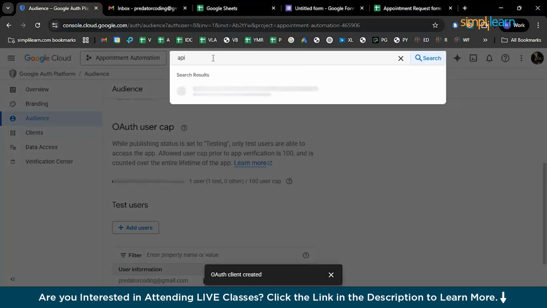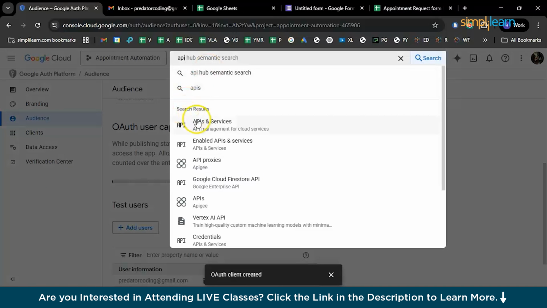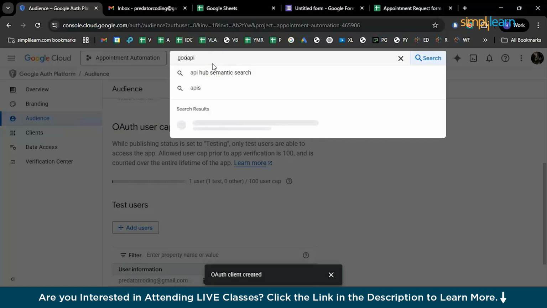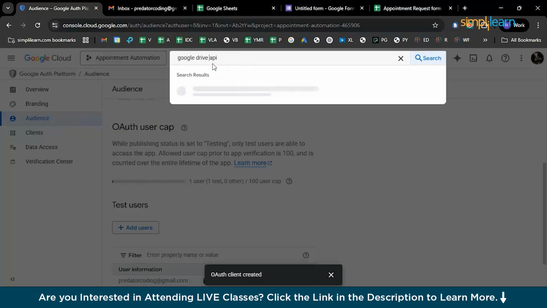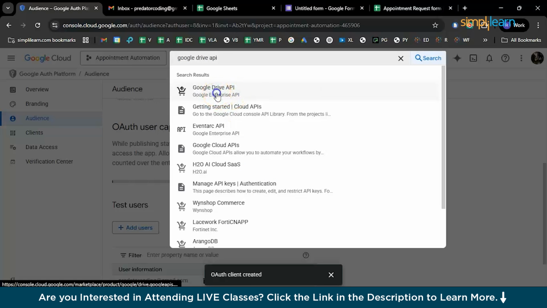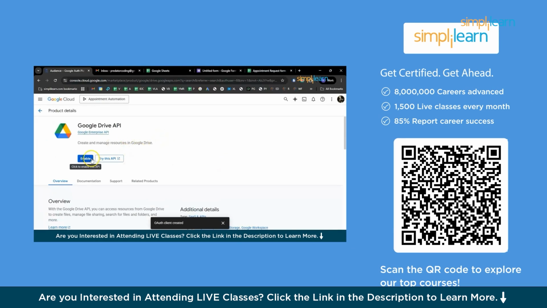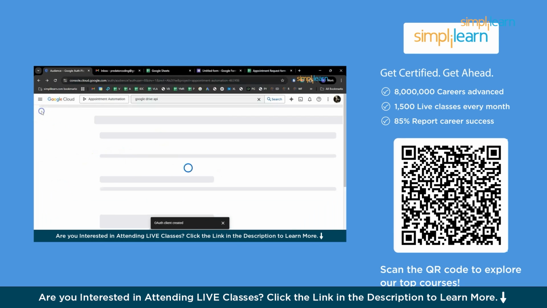And now you need to activate all the APIs. Since I said in the beginning, we have a Gmail API, Google Forms API, Google Drive API, and Sheets API. So we'll just activate and enable all of them. Firstly, Google Drive API. Just click on the enable button and quickly go back to the search window.